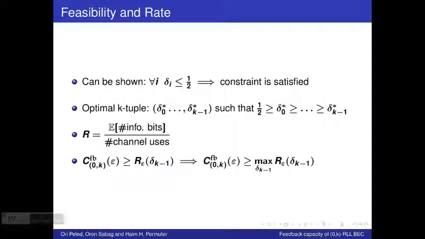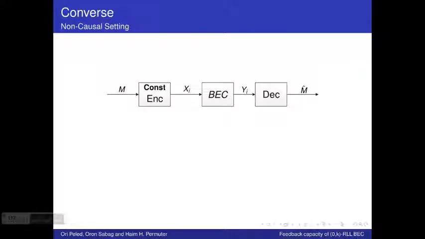Let's now start talking about the method of proving the upper bound. In order to do so, I would like to introduce the non-causal setting of our problem. So let's say that one of your 3 wishes is to know in advance whether or not an erasure is about to occur in the upcoming transmission. So the genie decides to grant you this wish, and now the encoder has non-causal knowledge about whether or not the upcoming transmission is about to be erased or not, which is governed by the random variable theta.